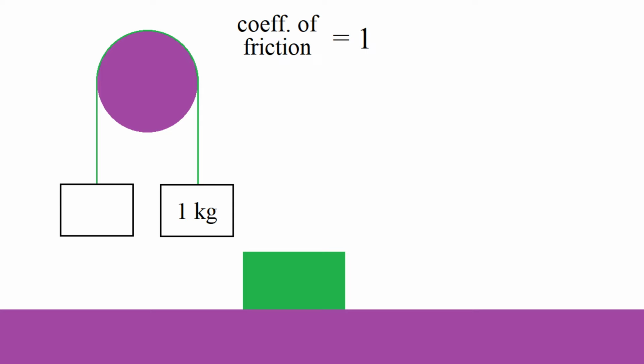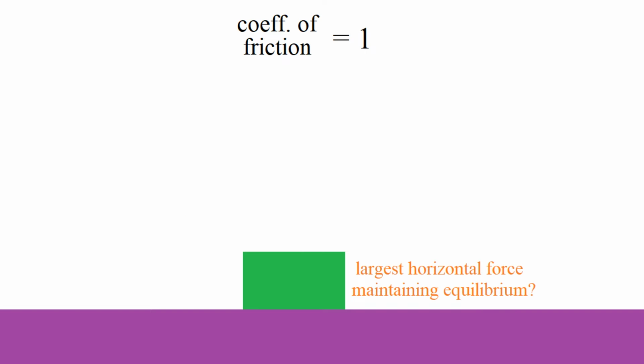Well, the object will remain in equilibrium, again due to the friction between the object and the surface that prevents sliding. And so, again, this naturally leads to the question, what is the largest horizontal force that I can apply to the object while maintaining that the object is in equilibrium? Well, what is meant by a coefficient of friction of 1 is that when the contact between the two materials occurs in this configuration, the largest horizontal force that can be applied to the object while maintaining equilibrium is precisely the weight of the object.